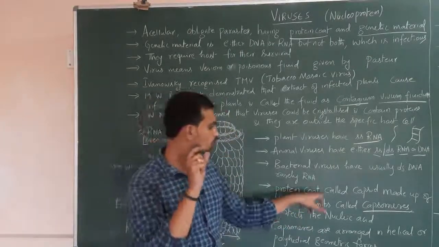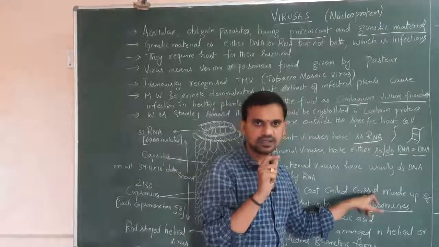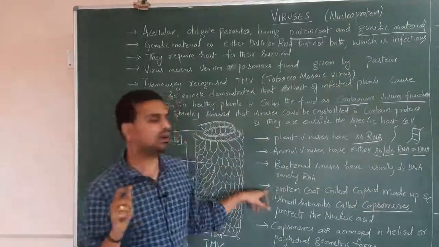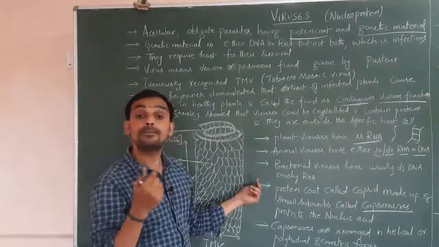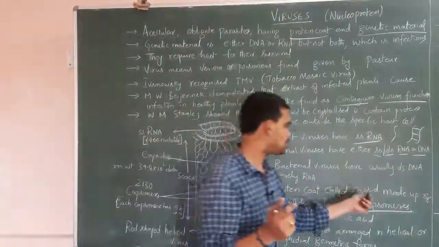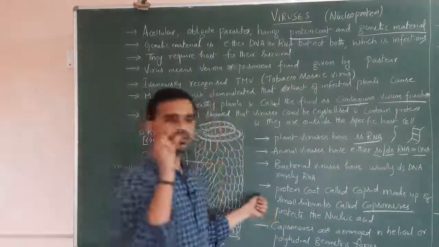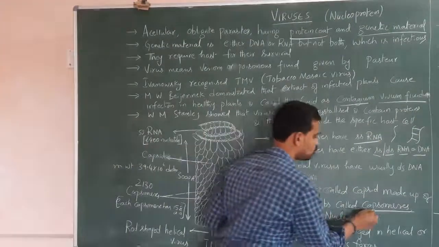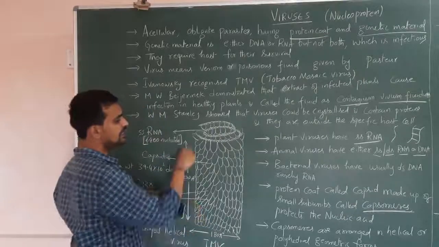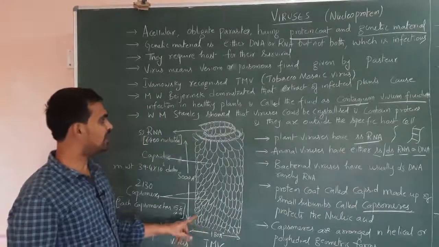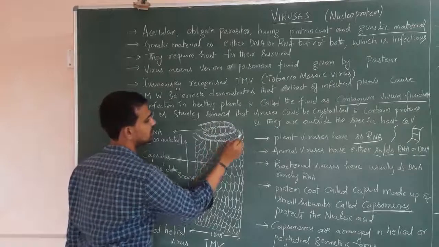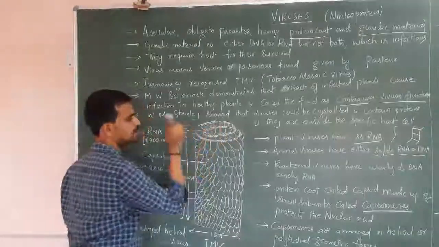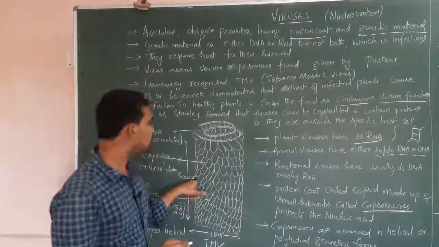The protein coat is also called capsid in the virus. So what is a capsid? The protein coat present in the virus is called capsid. Capsid is made up of small subunits called capsomeres. If you see here, this is the TMV structure, tobacco mosaic virus. It has single-stranded RNA. If you see this structure, this is the single-stranded RNA. And here is the protein coat called capsid.